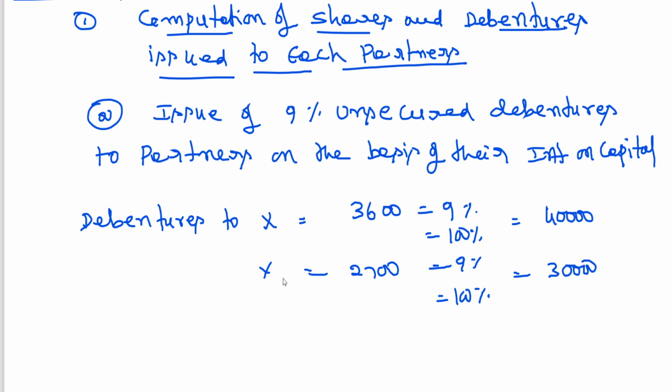Z, to get 2,250 at the rate of 9%, how many debentures we need to give? 2,250 divided by 9 into 100. 25,000 debentures. Now you can cross check: 25,000 at 9%, 2,250. 30,000 at 9%, 2,700. 40,000 at 9%, 3,600. Clear to all of you? Okay.